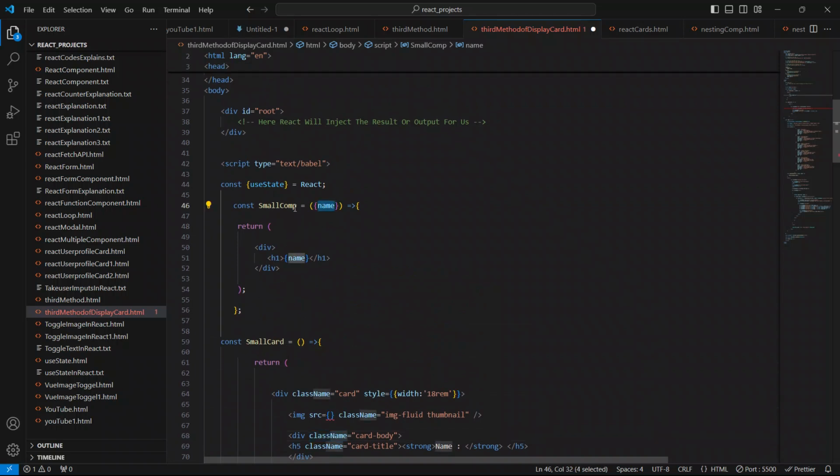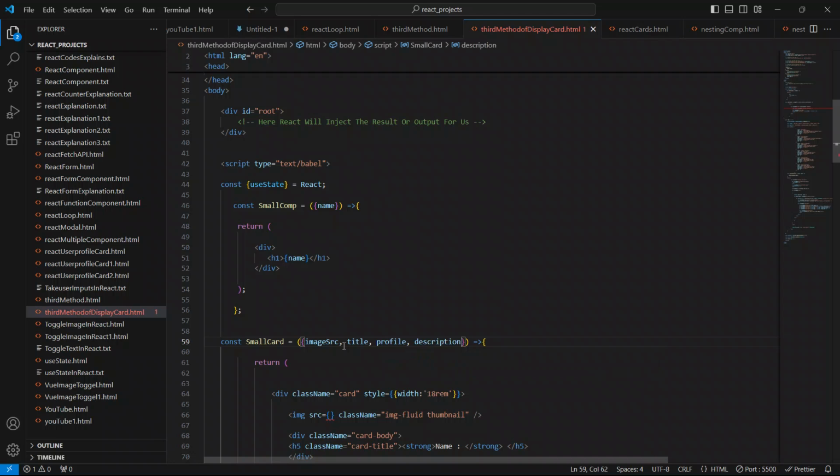I'll just say small comp. Like this, the prop name we have to pass here also. I'm going to pass the prop as image src. So this is one prop known as image src to this small card component. I'll pass another prop, title. I'll pass another prop as profile. I'll pass another prop as description.